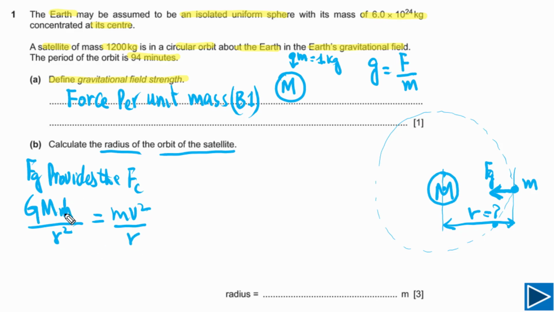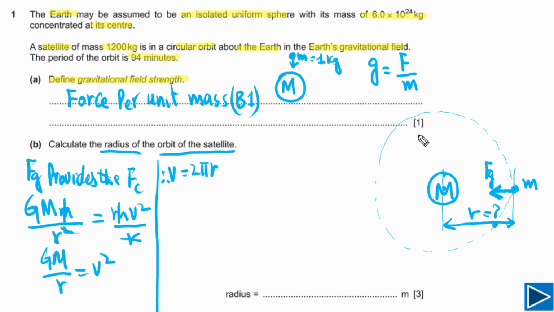If you look at this, the mass of the satellite we can cancel on both sides, and r we can also cancel. So here we are left with G capital M equal to v squared, and v is the orbital speed. Orbital speed v is also equal to 2 pi r, meaning the total distance traveled in one cycle, divided by the time taken, which is the time period.